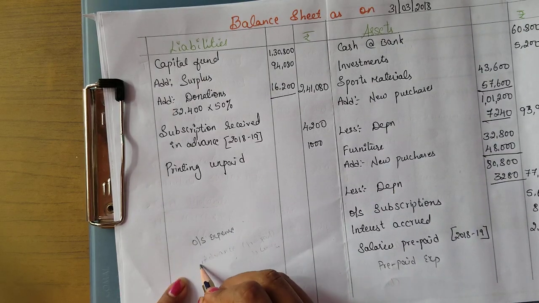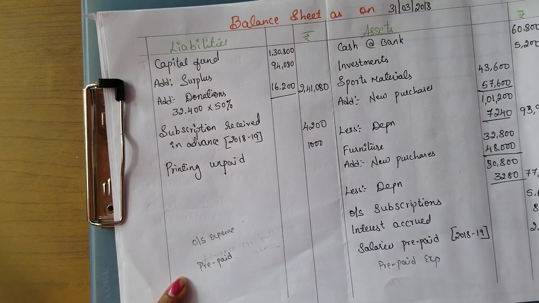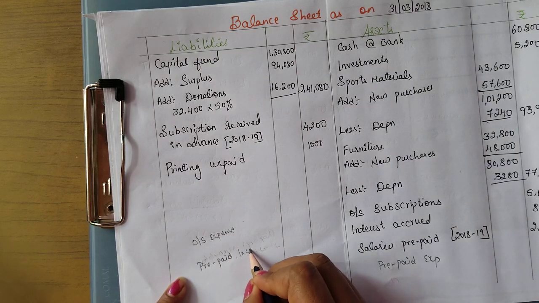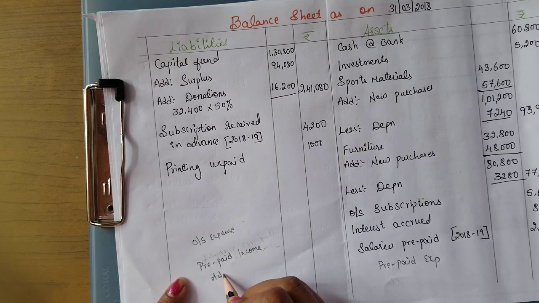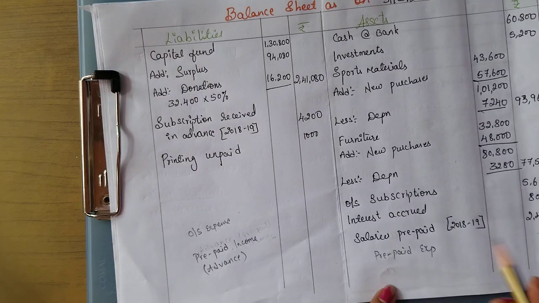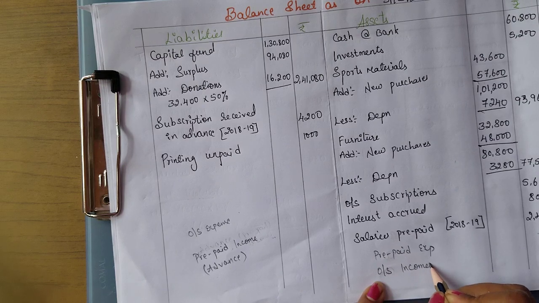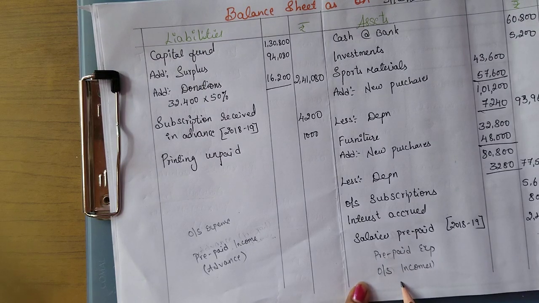And again prepaid incomes, that is advance received, that will be written in liability side. And coming here, outstanding incomes will be written in asset side.